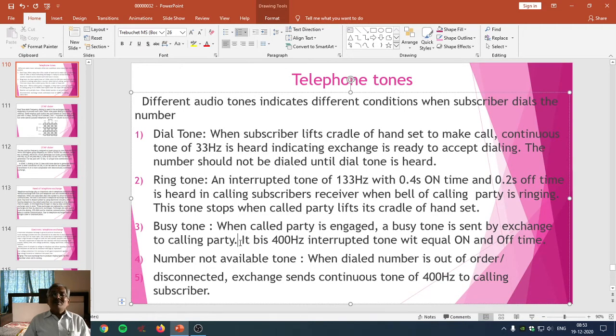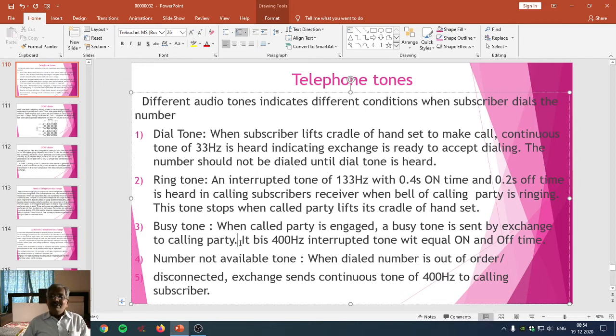It is again a specific frequency tone. Naturally, we can recognize that, okay, the number is busy. Even on mobile also, we can recognize that particular tone and understand that that number is busy.